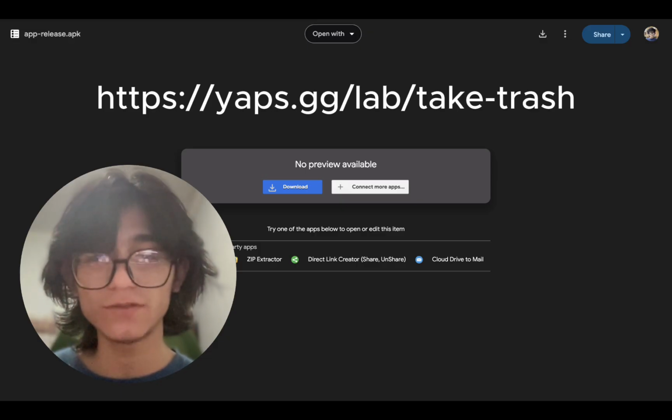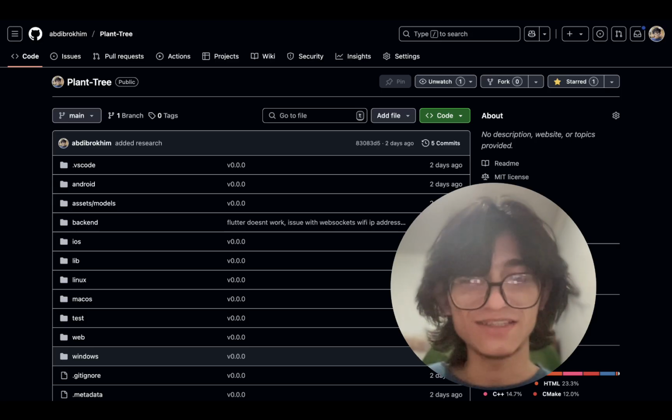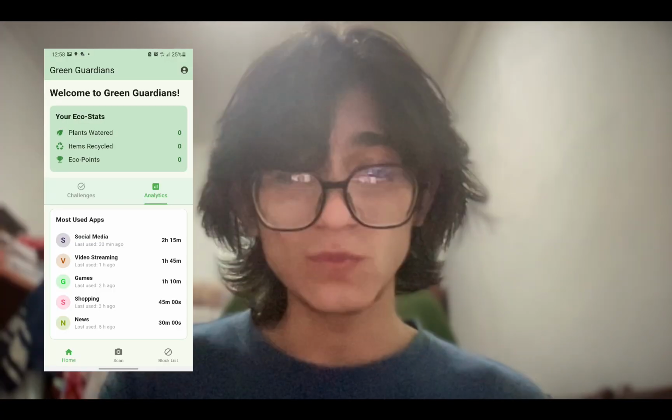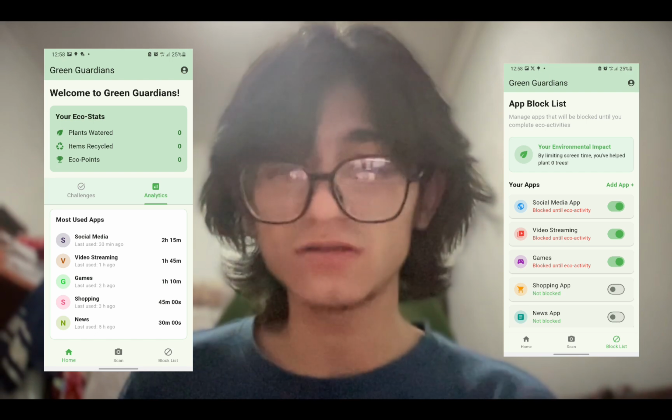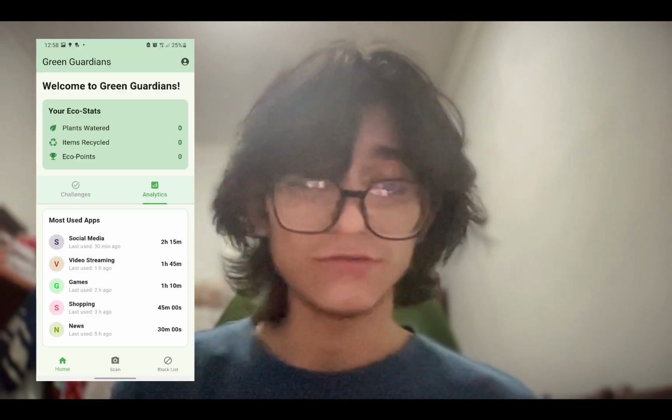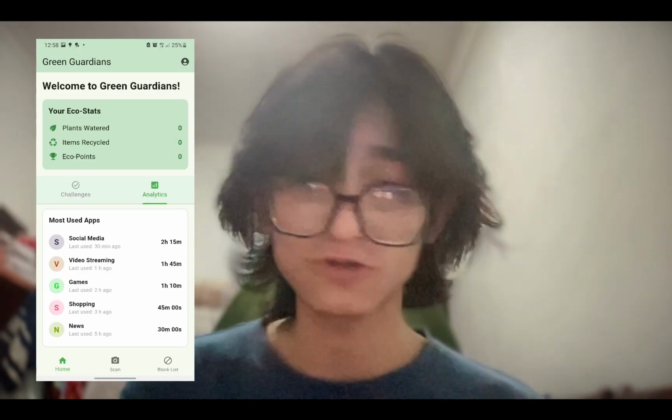.anv is currently available for Android devices only. The source code is fully open source on GitHub. The UI/UX is pretty easy to understand. There is also a separate screen for analytics. You will be able to see the real impact in real time, from how much time you waste doom scrolling to how many trees you have planted.